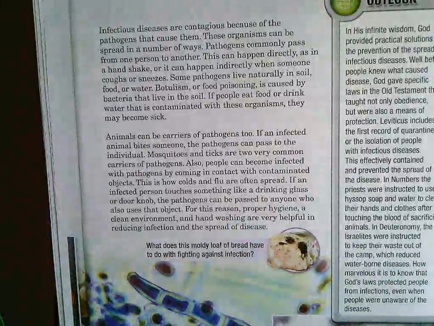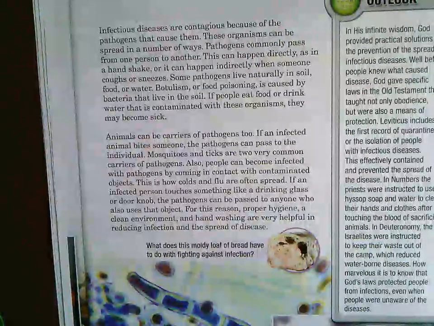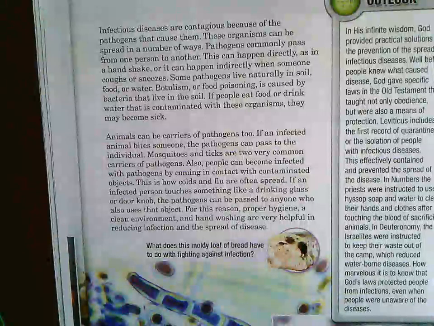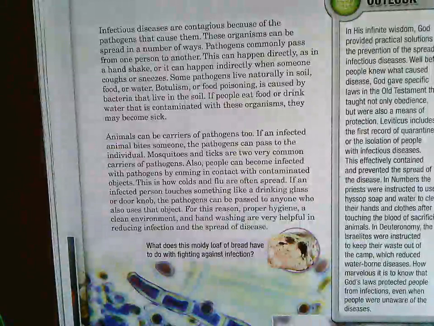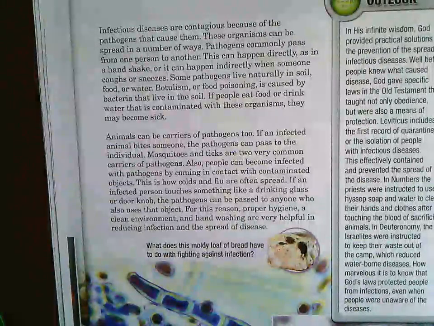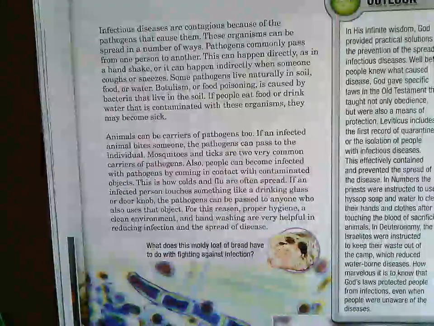Pathogens commonly pass from one person to another, so person to person, that's one main way. This can happen directly, like a handshake, or indirectly when someone coughs or sneezes. Some pathogens live naturally in soil, food, or water, so that's the second way. Botulism or food poisoning is caused by bacteria that live in the soil. If people eat food or drink water that is contaminated with these organisms, they may become sick. So we've got two ways so far: person to person, and soil, food, and water.